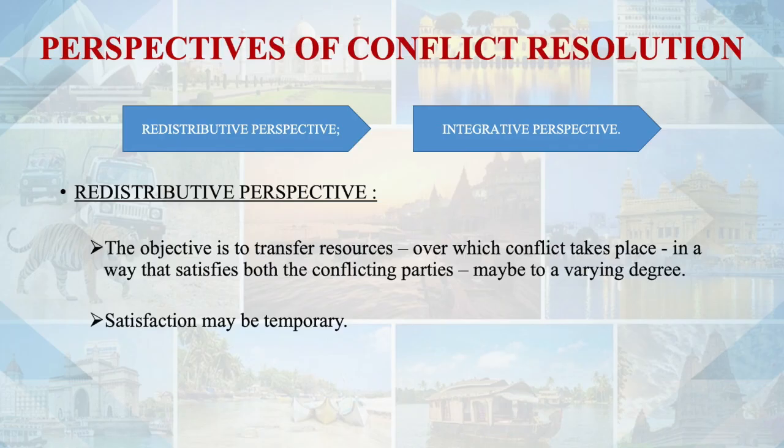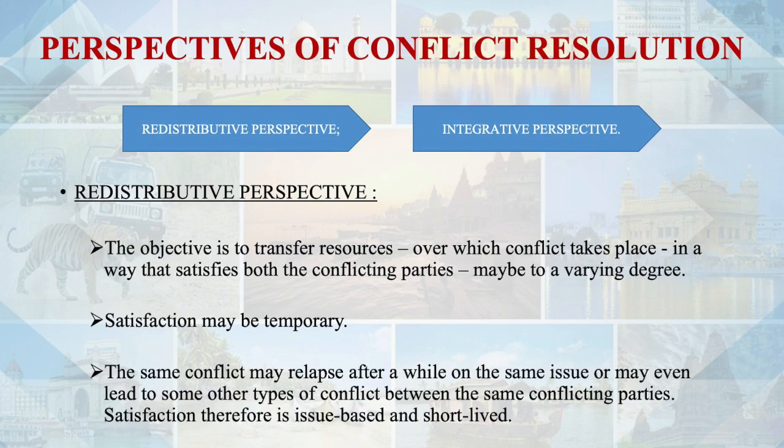So under the redistributive perspective, when going for the resolution of the conflict, it has to take place in a manner that satisfies both the conflicting parties by transferring the resources. This satisfaction can be of varying degree, but it may be on a temporary note.